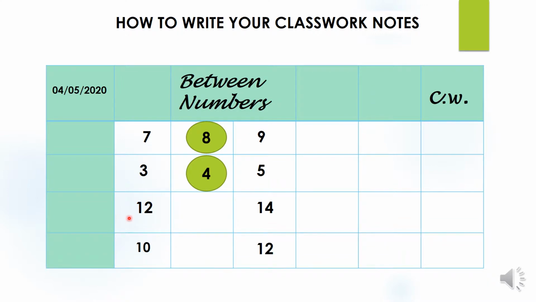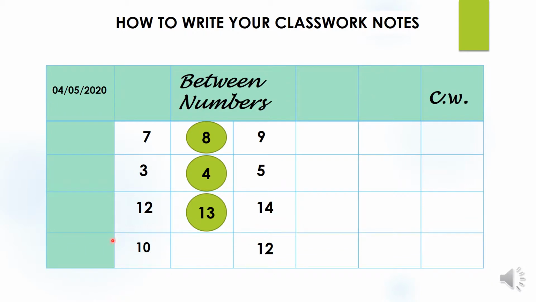The next question is, what number comes in between 12 and 14? For this, we will count from number 10. 10, 11, 12. Please count one number forward. After 12, 13. After 13, 14. So, number 13 comes in between 12 and 14.